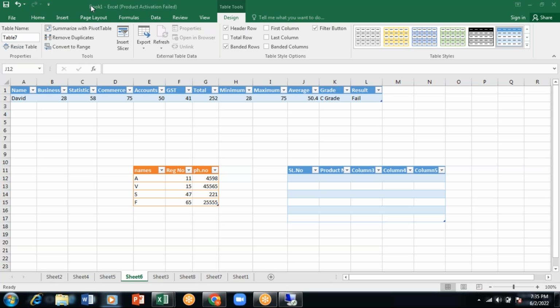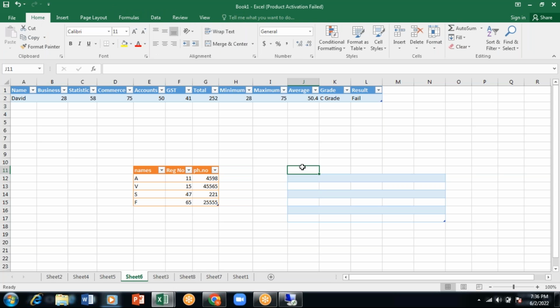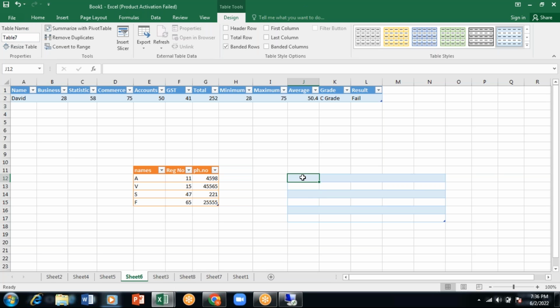Yes, ma'am. Any other doubts other than this? Ma'am, what if we don't want that column 1, column 2, column 3 to come? We can't do that. First, we have to add the information whatever we want, and then we can create a table. If you don't want these headings, see, when I go into this, I'm having this headers row. Remove this, so headings will not come. Okay, ma'am. This one, headers row, you have to remove.